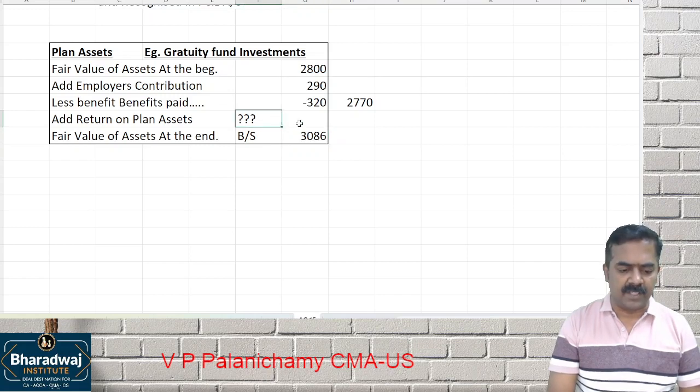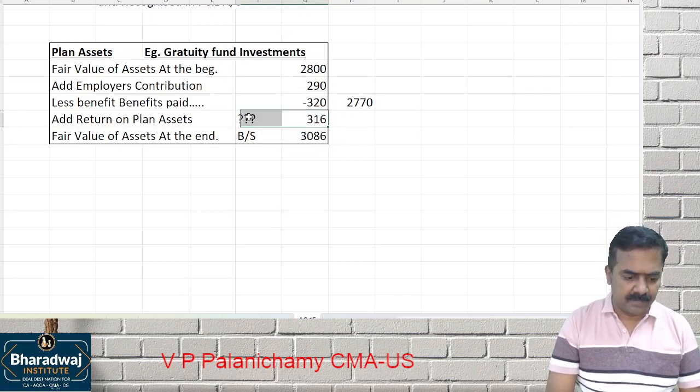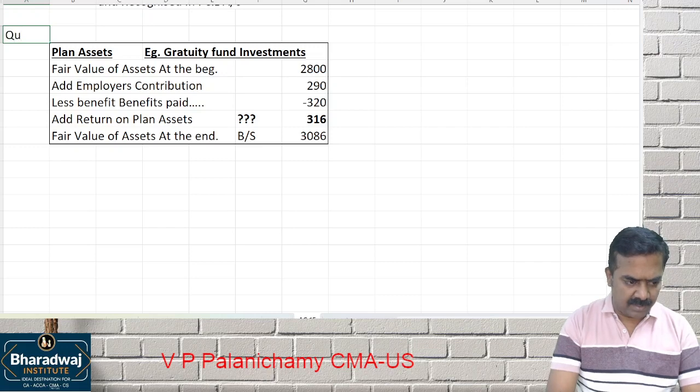The balancing figure is which one? Return on plan assets. So 3,086 minus 2,770. That is called which one? Return on plan assets. This is for which question? Question number 8. Wait. I'll give you time to copy. Pay attention. Question number 8.